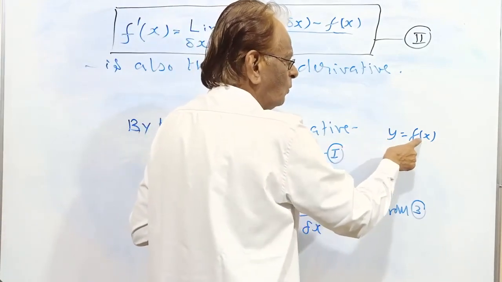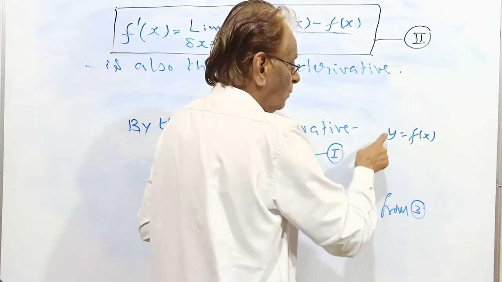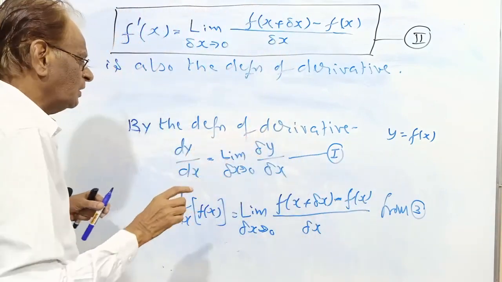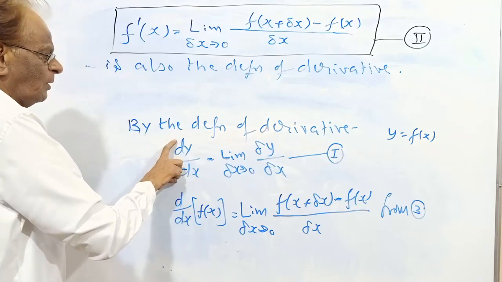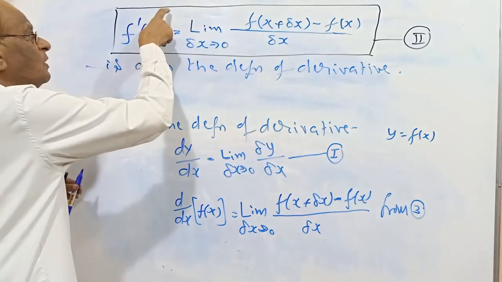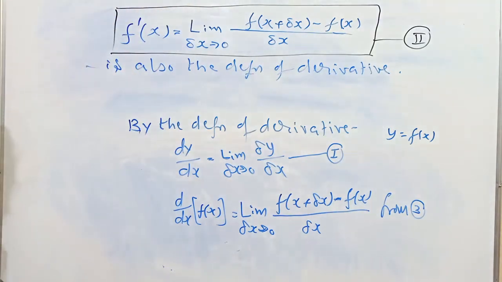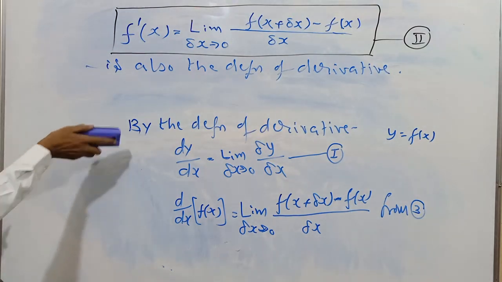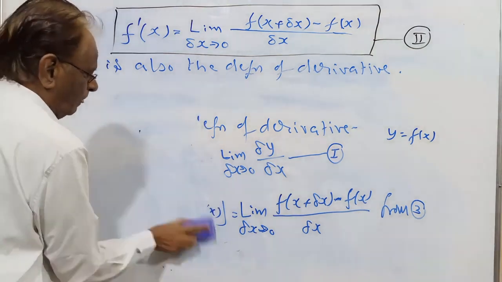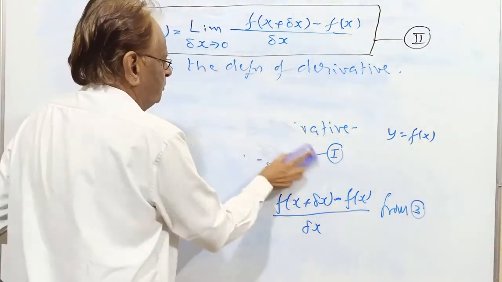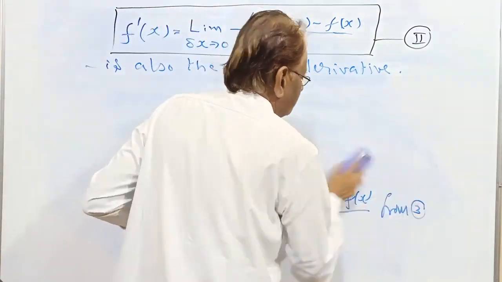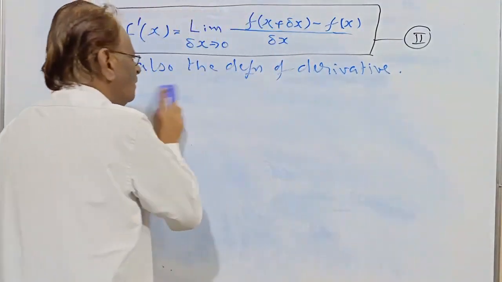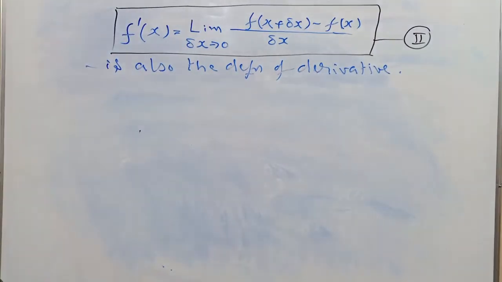In Roman 2, the f of x symbol comes, where y and f of x are the same. Both are the same definition. If y is used, this definition comes. If f of x is used, this definition comes.